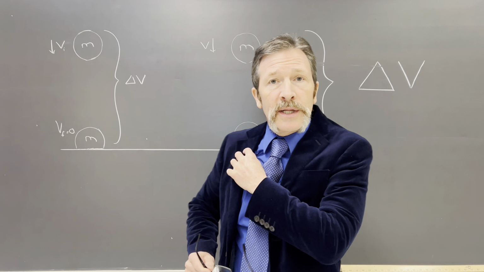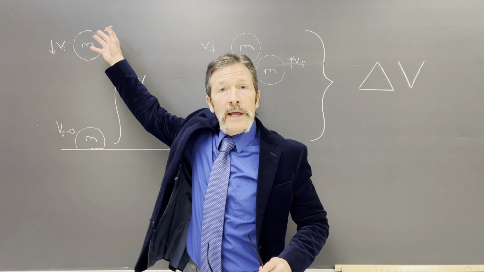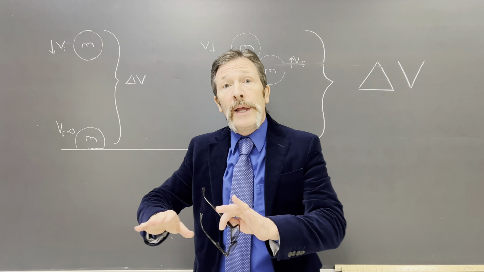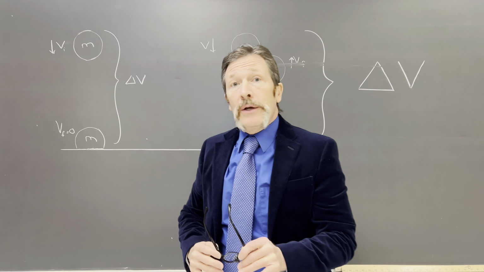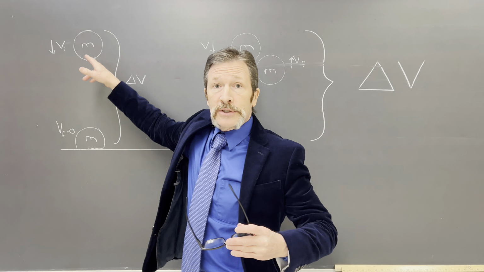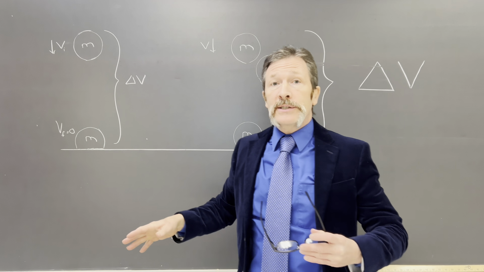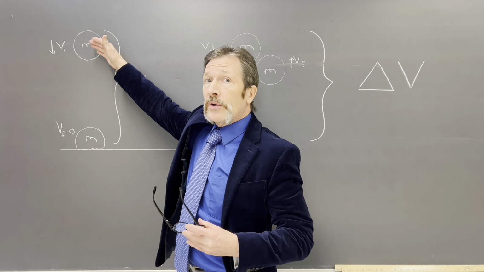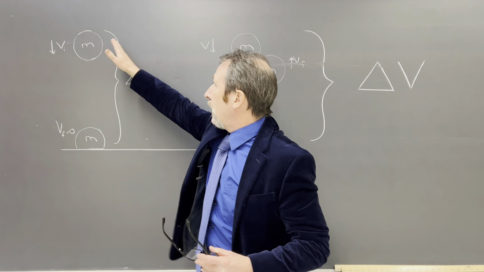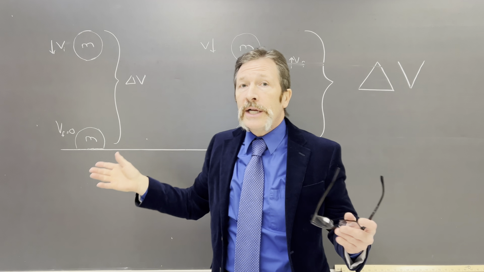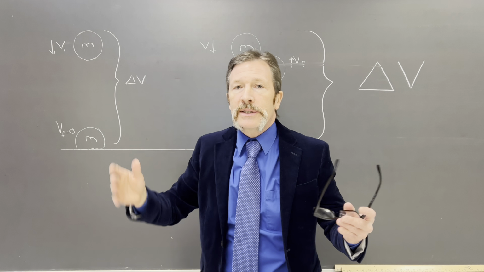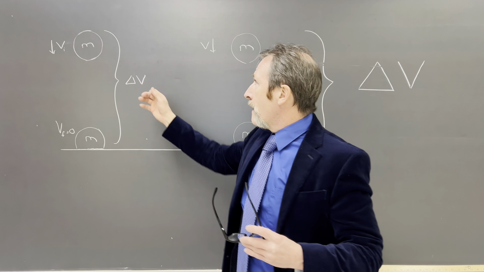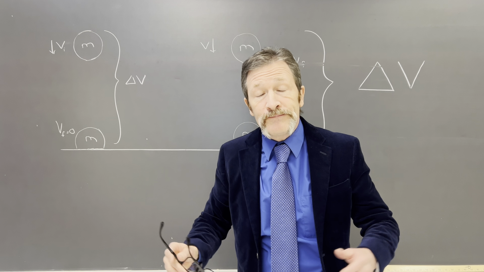All right, for the explanation for this particular problem, let's take the case where we have the ball splatting into the table and not bouncing. We can say that it has a certain amount of mass, and when the mass hits the ground, it's eventually going to stop. Let's say it's going at some initial velocity. Well, I can say that I have a change in velocity that's this big. Let's say it was going 10 and eventually stops, and now that's 0. My delta V would be 10.